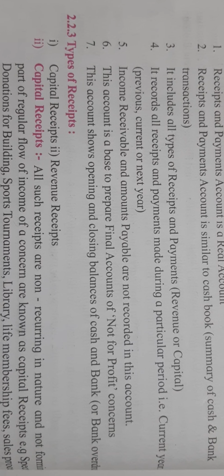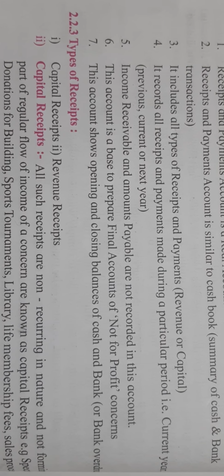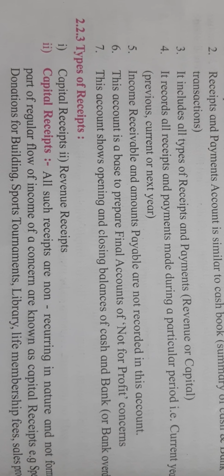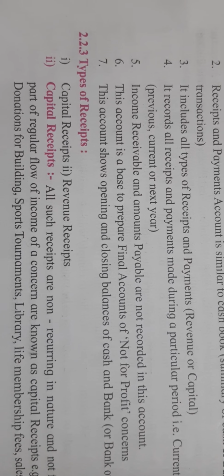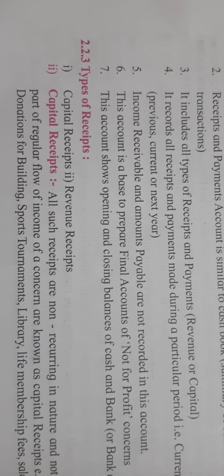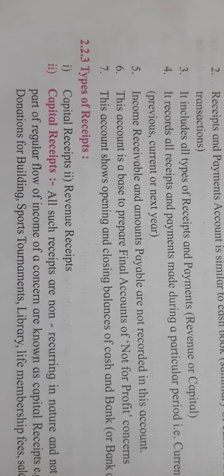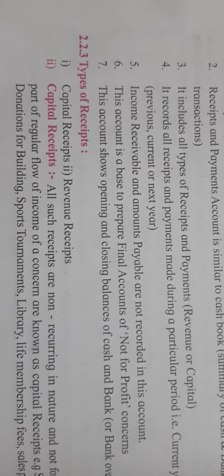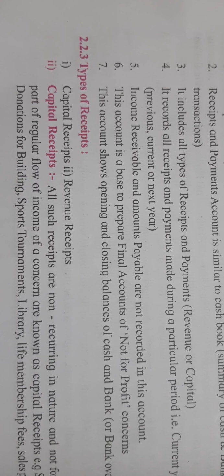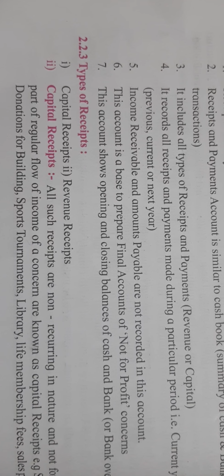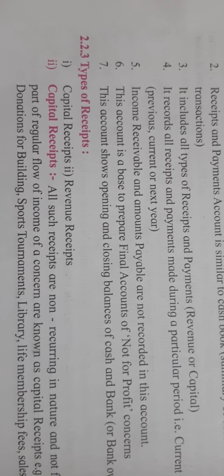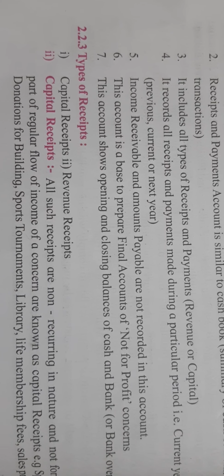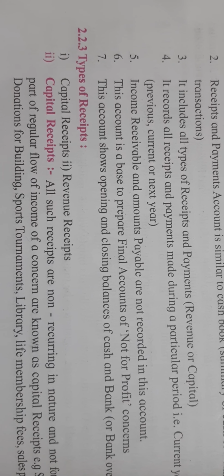It is known as a capital receipt, right? Suppose you have purchased furniture, or machinery costing rupees 50 lakhs, and you use it for 10 to 15 years. After 15 years it is not in a condition to provide you production, right? So at that time you sell it. Whatever money you receive after selling these assets is not recurring in nature. It is once in a while. I know that this is not a business profit concern, so it does not really involve this, but I am just giving you the example.